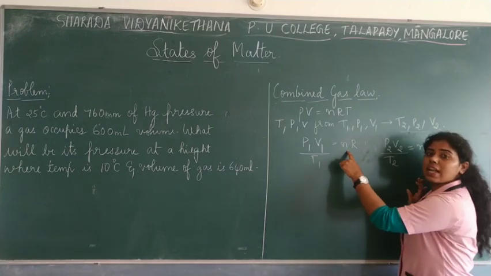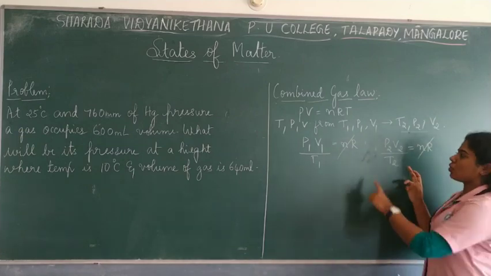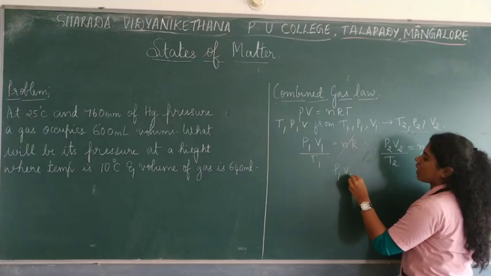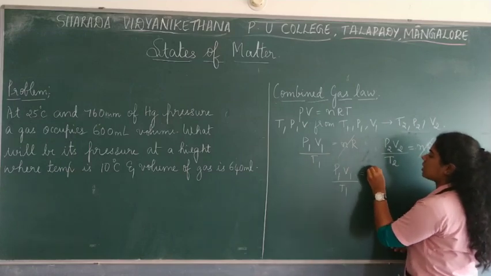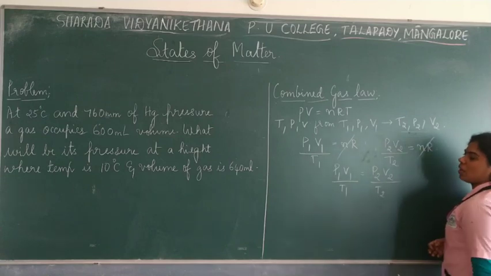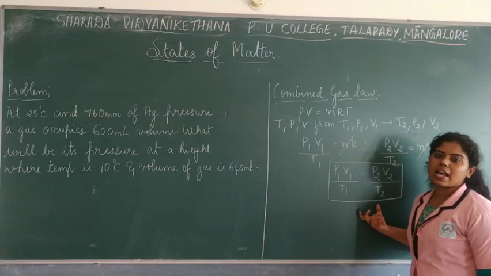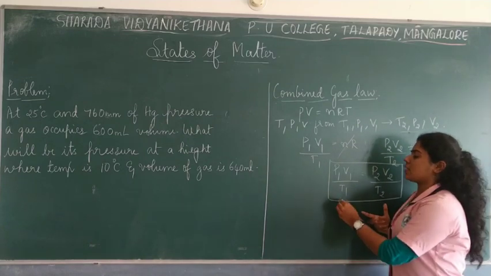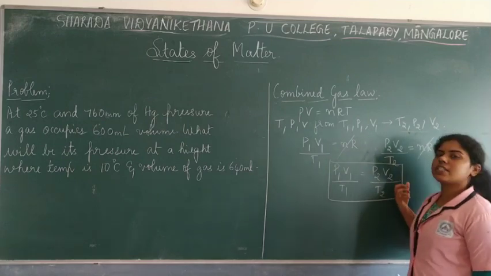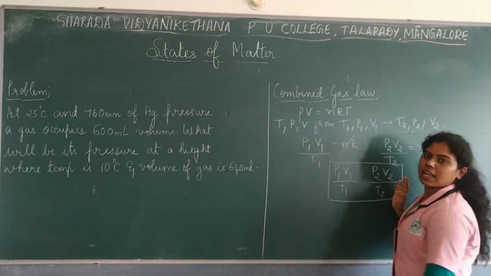Now what do you think is common over here? nR is common on both sides, so you can equate these two. So you write it as P1 V1 divided by T1 is equal to P2 V2 divided by T2. This is your combined gas law, or combined gas equation, wherein the initial values of pressure, temperature and volume change to the final values of pressure, volume and temperature.